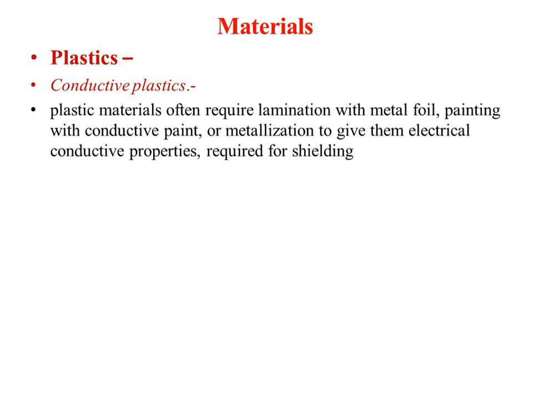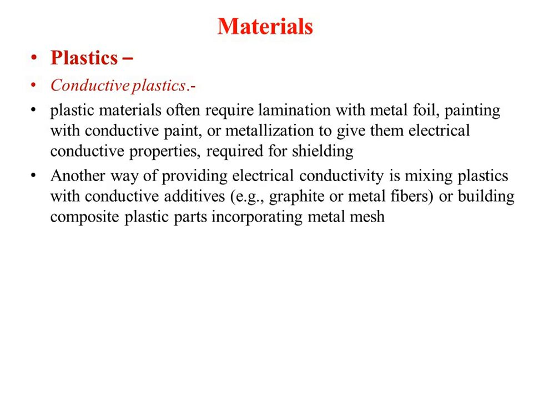There are two types of plastic. First one is the conductive plastic. These plastics often require lamination with metal foil, painting with a conductive paint, or metallization to give them the electrical conductivity required for shielding. Another way to provide electrical conductivity is mixing the plastic with a conductive additive itself and building a composite plastic part incorporating metal mesh. This is how you can use a conductive plastic which gives you the conductivity property. And piezoelectric plastics are also possible with the help of these materials.